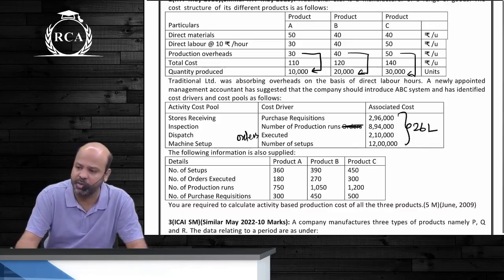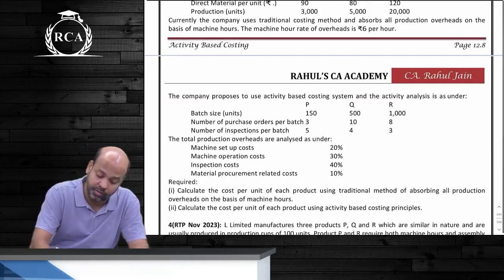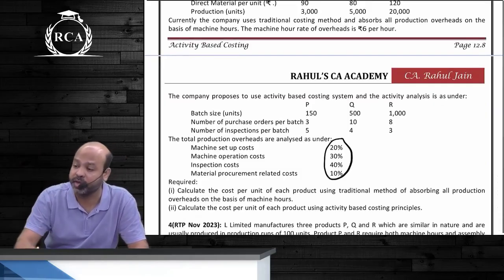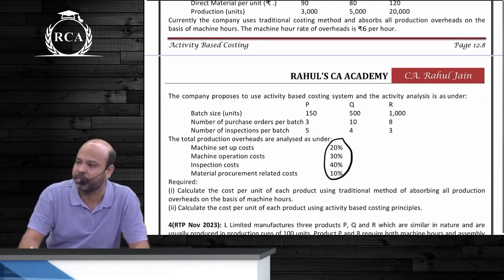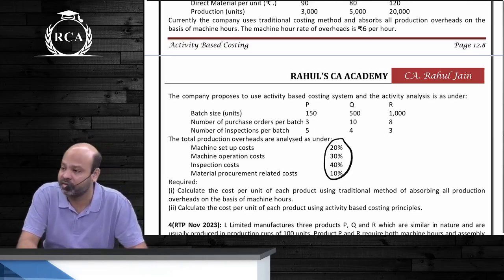ये इसलिए बोल रहा हूँ बेटा because in few questions the total overheads will not be given. They will tell us what proportion of your overheads, guys, are this. I will have to compute total overheads using traditional method and then multiply by those percentages to get activity wise overheads. Are we understanding this?